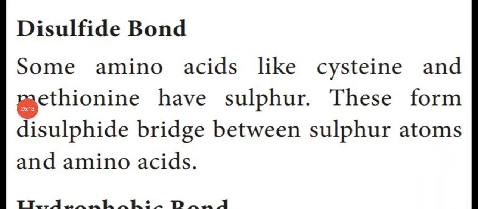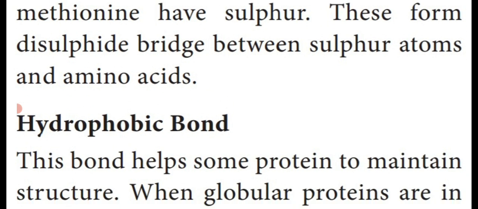Next one, disulfide bond. Some amino acids like cysteine and methionine have sulfur. These sulfur atoms form a disulfide bridge between the sulfur atoms of amino acids. So some of the protein molecules such as cysteine and methionine contain sulfur. These sulfur atoms form a bridge between the sulfur atoms of amino acids. That bond is called a disulfide bond.